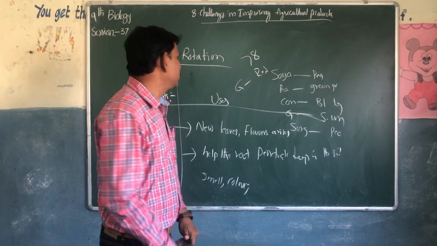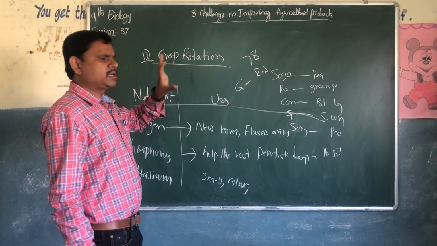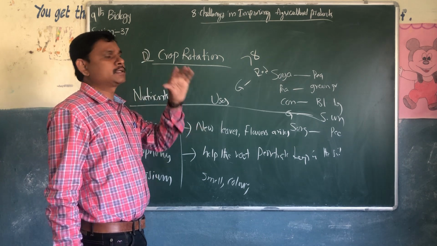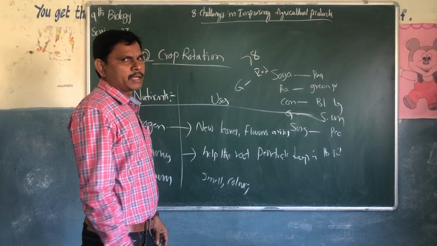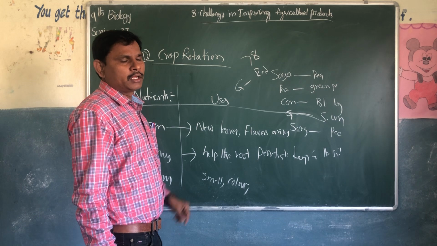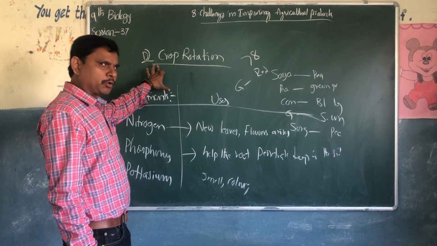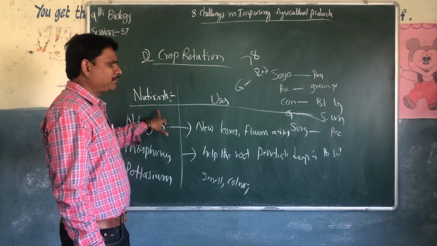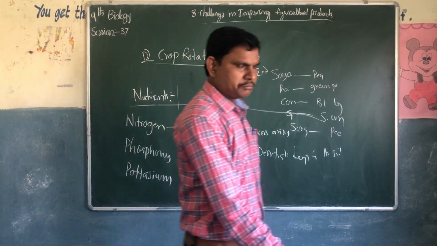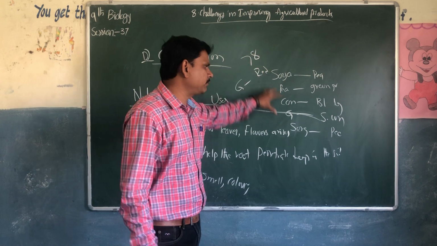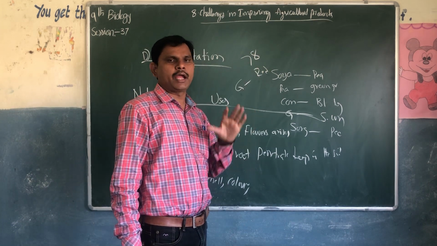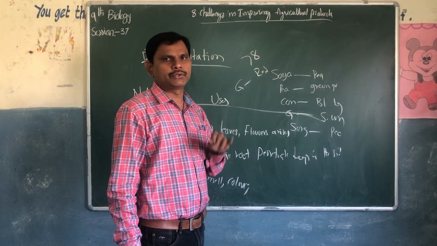Okay, today's homework. Crop rotation is very important for 2 marks, and sometimes they will ask 4 marks also. At least we will get 1 mark question from this area. Crop rotation, this table is compulsory, and I told you mixed crops, I gave some names. Compulsorily you should write mixed crops, and what is the use of mixed crops.